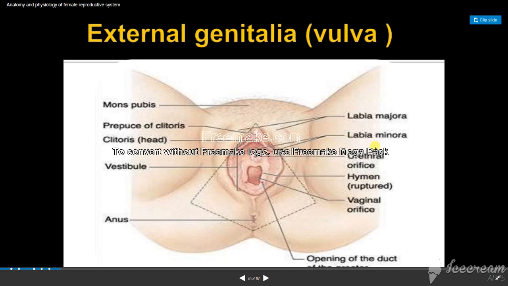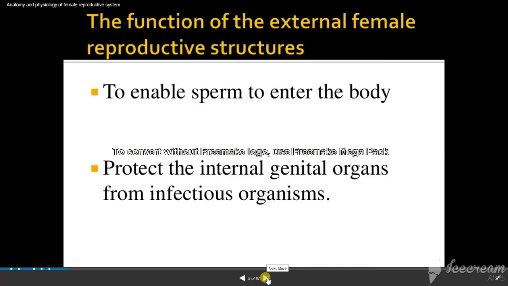This is the external genitalia. So labia majora, you have already seen. What are the functions of the external female reproductive system? Mainly it helps the sperm enter the body. The sperm has to enter through that opening only. It also protects the internal organs from infectious material. How? The external genitalia have Bartholin glands, which have a jelly-like secretion. That's why your vagina is always oily. This oil-like substance kills the organisms that should not enter the vagina.